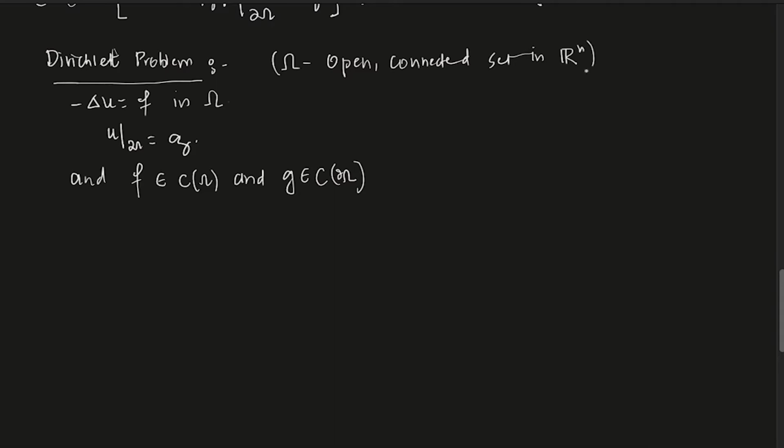Clear? So that is always assumed. Now, f is continuous and g is continuous on the boundary. We want to talk about the well-posedness of the problem, let's say that's your (1). Okay, well-posedness of (1).